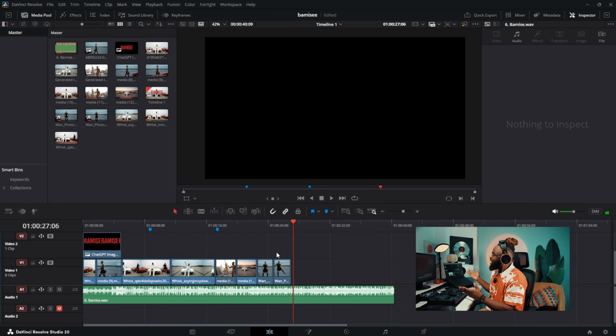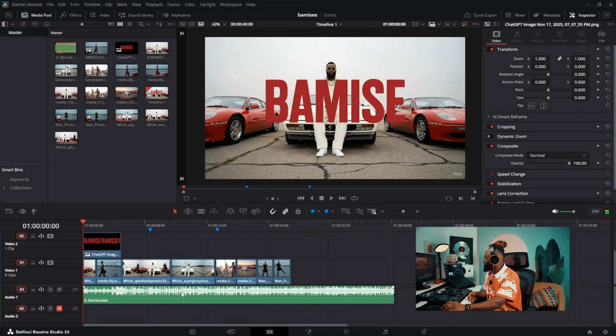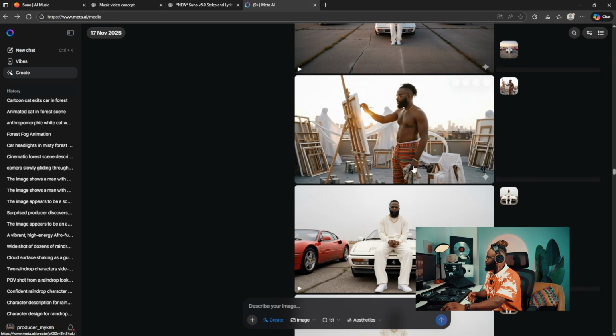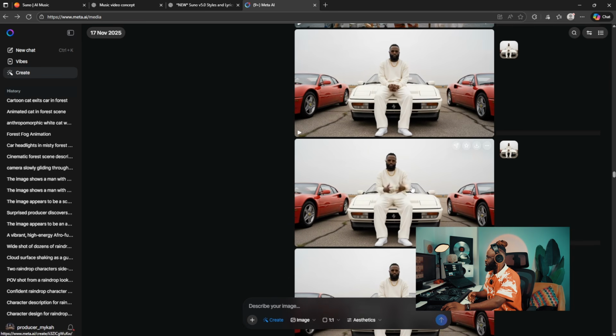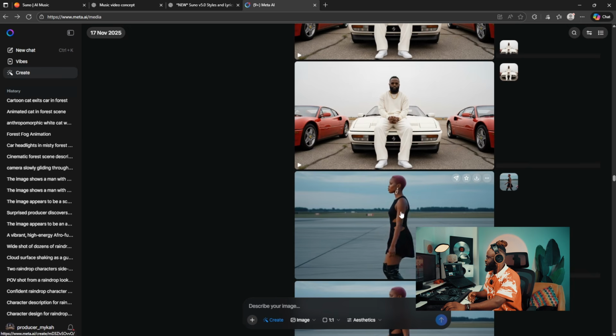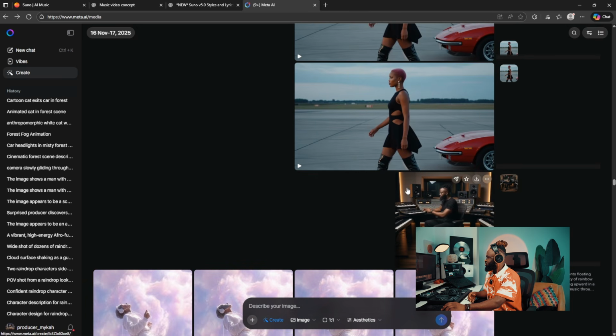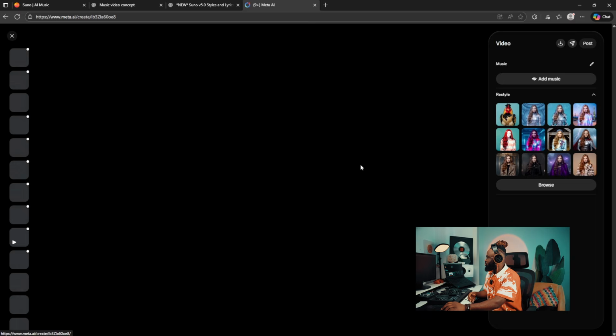So this is how you can just do it. I've not finished working on it actually, but yeah, you can see how each of these works. Let me go back to Meta AI. So you have this. I just used my images, so you could see the difference in this. So you have this also in the studio.